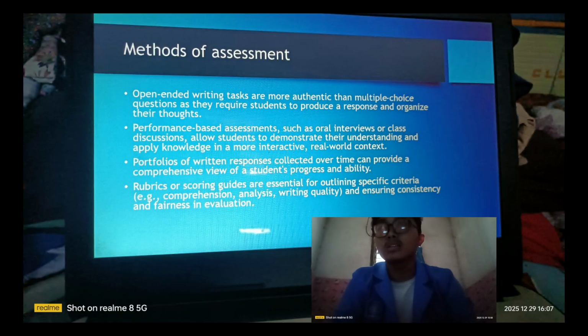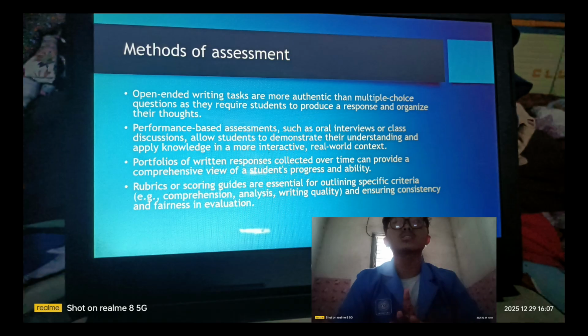Second is performance-based assessment, such as oral interview or class discussion, which allows students to demonstrate their understanding and apply knowledge in more interactive real-world contexts. Third is portfolios of written responses collected over time, which can provide a comprehensive view of student progress and ability.